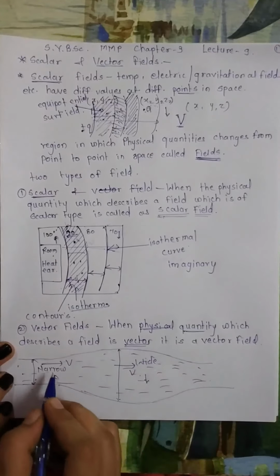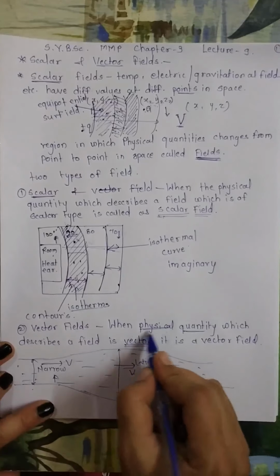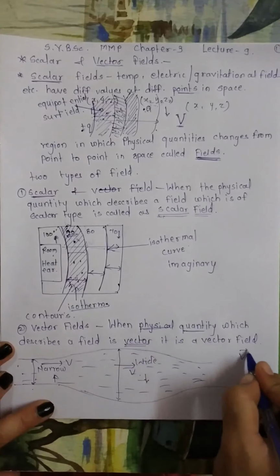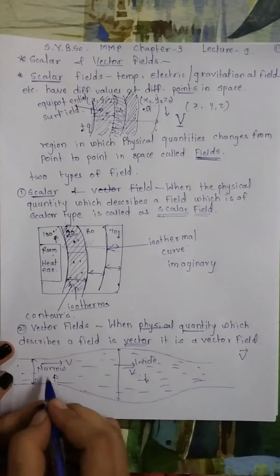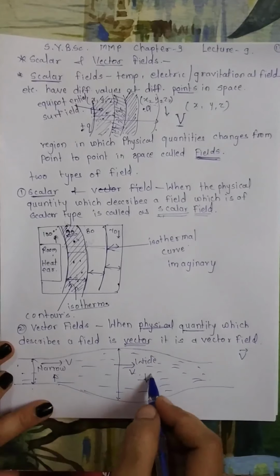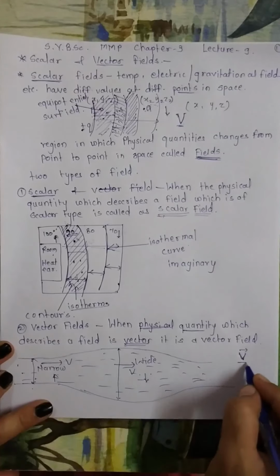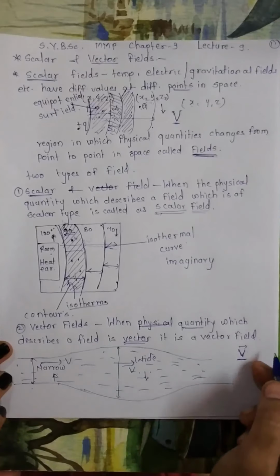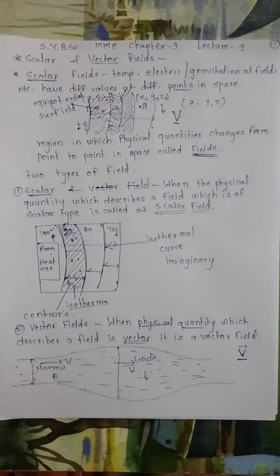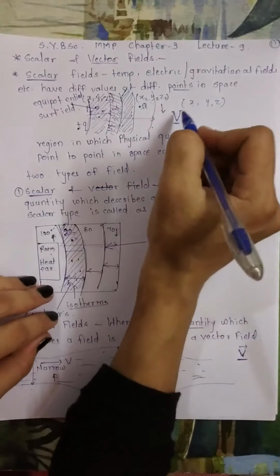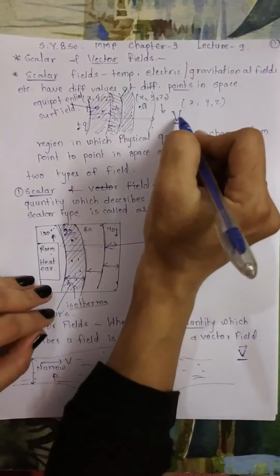This means that your physical quantity, velocity, is a vector quantity and is different at different regions. Since the quantity which describes the field is a vector, this is known as a vector field. Another example is the electric field E bar.